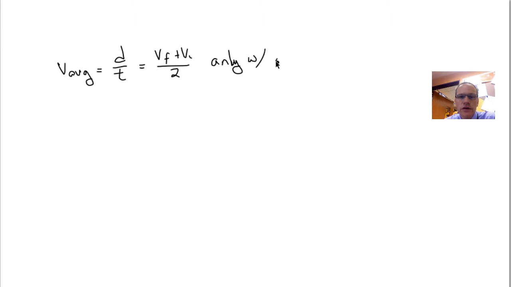The average velocity is equal to distance over time, total distance over total time, which is also equal to, under uniform acceleration, (Vf plus Vi) over 2. This is only with uniform acceleration.